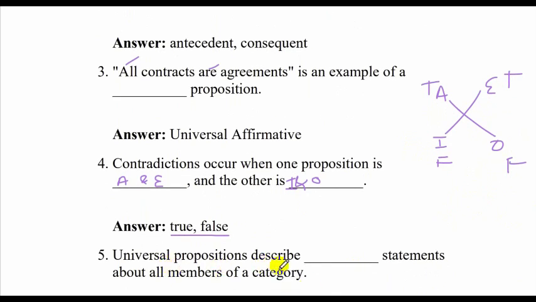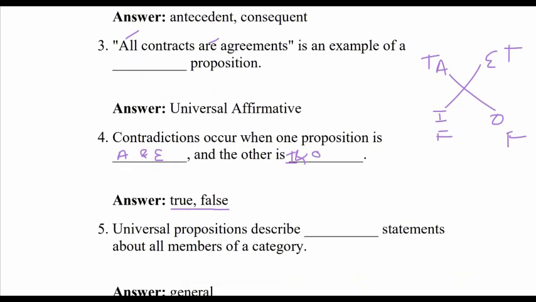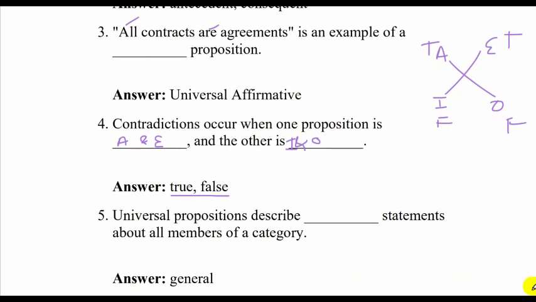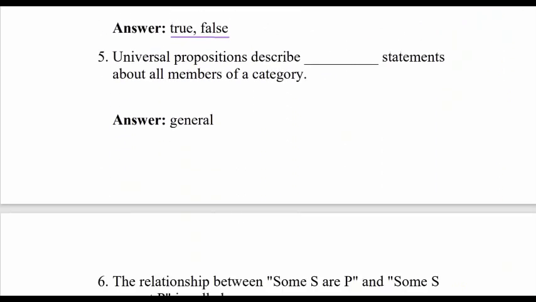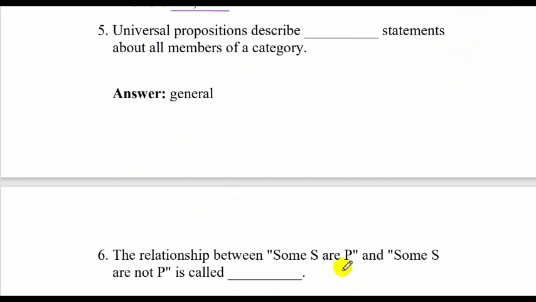Universal propositions describe dash statements about all members of a category. Describe what statements? General statements. Okay, because you say all or none or no. The relationship between some S are P and some S are not P is called subcontraries.